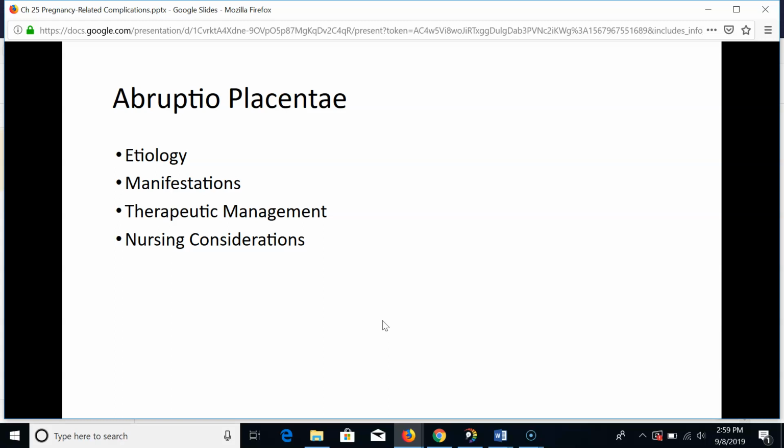Hemorrhage can be concealed or apparent. In concealed, the bleeding occurs behind the placenta and remains intact. The amniotic fluid can have a port wine appearance to it. The abdomen can become very firm or board-like.